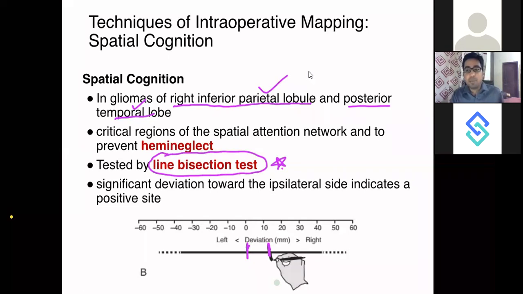Patients with hemi neglect tend to neglect the opposite half of their body. They would not comb the opposite half of their body. They will not wash the face on that particular half of the body. So this hemi neglect happens if you damage the right inferior parietal lobule and posterior temporal lobe. So these are the areas which are important for spatial cognition.